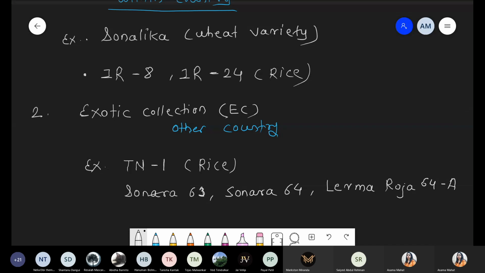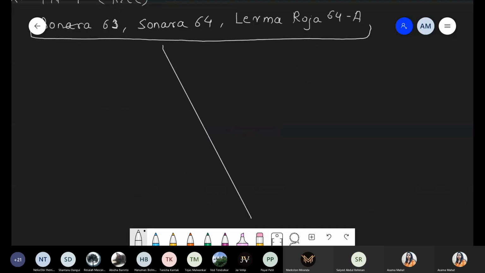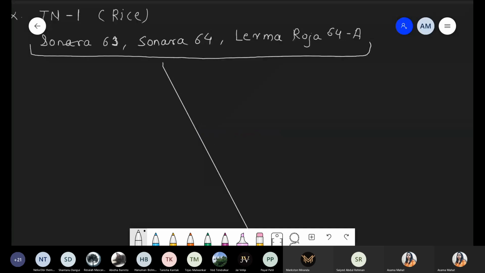These are the three examples of the wheat variety. These are the three examples of varieties, and here we are talking about wheat varieties.